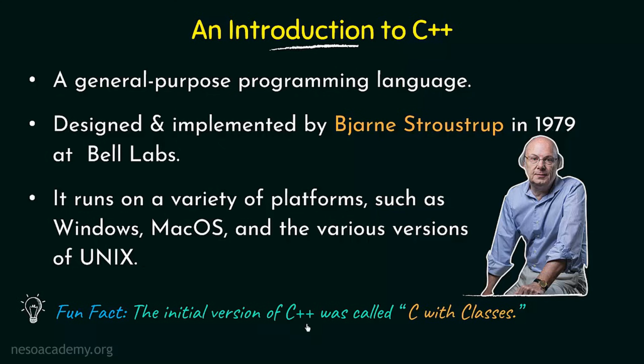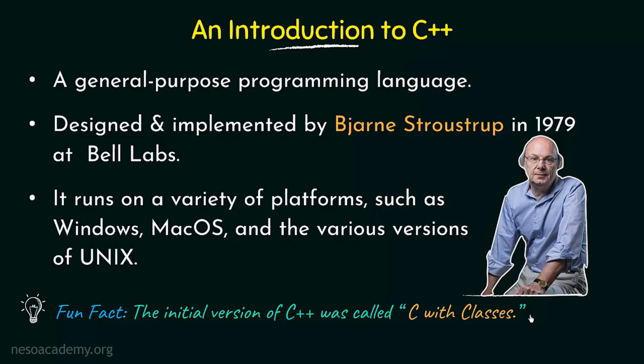Now before we move ahead, here is a fun fact for you. The initial version of C++ was called C with classes. As I already said, C++ is an extension of C. We first had the C language and C++ was designed to have more features as compared to C. One of the major features that is there in C++ and not in C is the concept of classes. Because of that, before the term C++ was coined, the name given to it was actually C with classes. That was the first name, and later on they decided to call it C++.